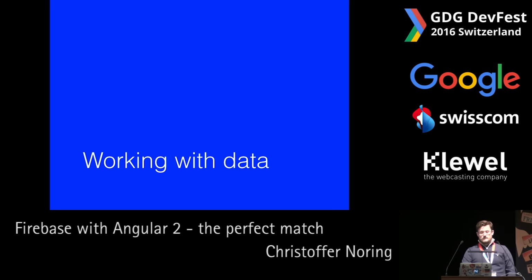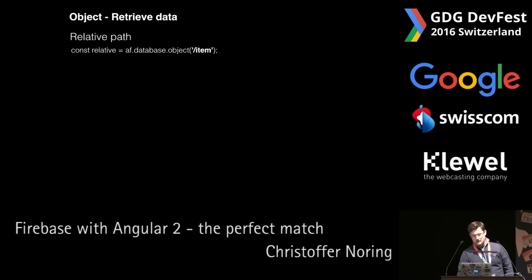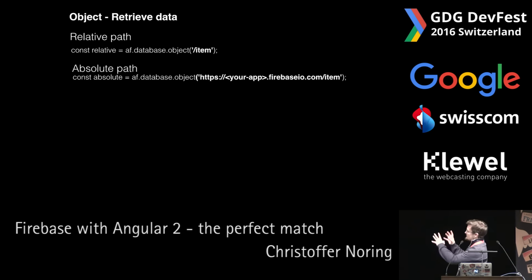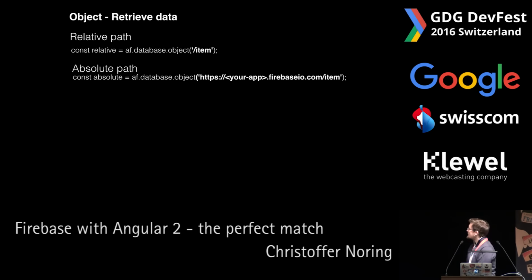Of course, working with data. Let's first look at how we can establish a connection to the object in the first place. So we can do that with either a relative path or an absolute path. If we have set up our config correctly, we seldom need to use the absolute path, but we'd rather be talking to a relative path. But both these options are available for you.